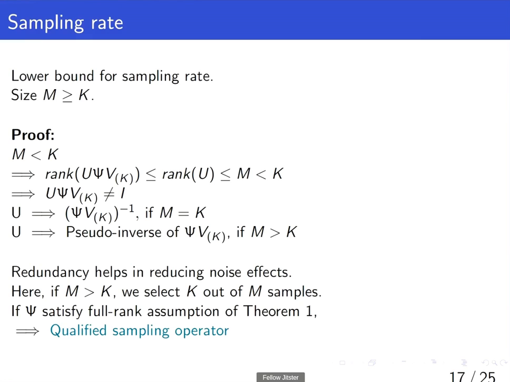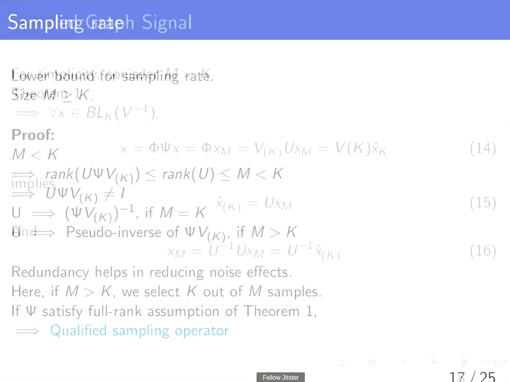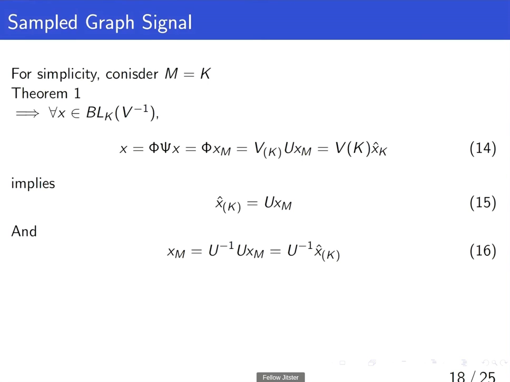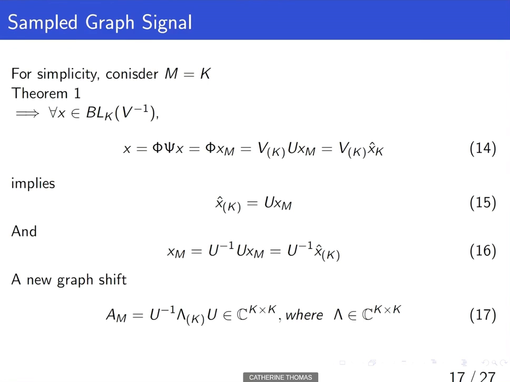When m is greater than k, this redundancy helps in reducing noise effects. Here, if m is greater than k, we select k out of m samples for simplicity. If psi satisfies the full rank assumption of theorem 1, it is called a qualified sampling operator. Sample graph signal. For simplicity, consider m is equal to k.